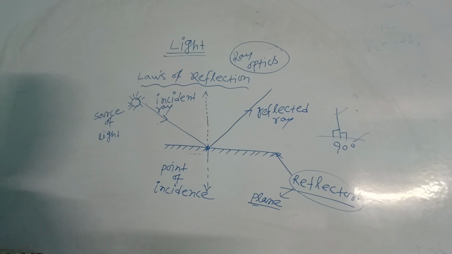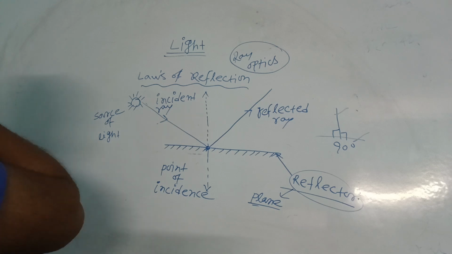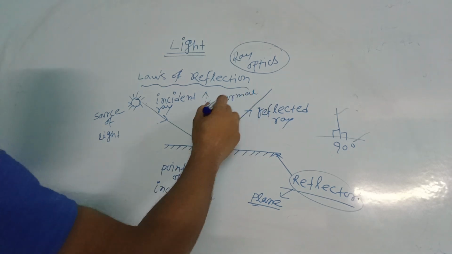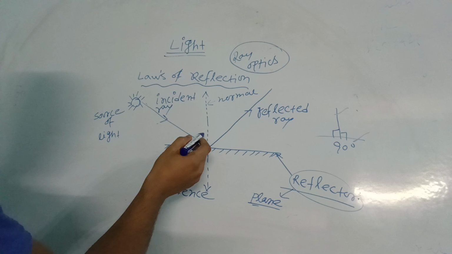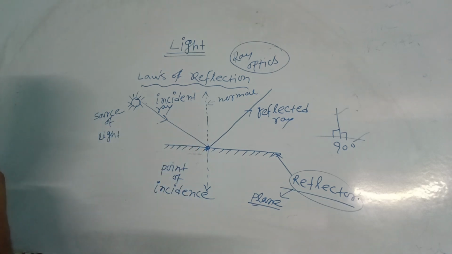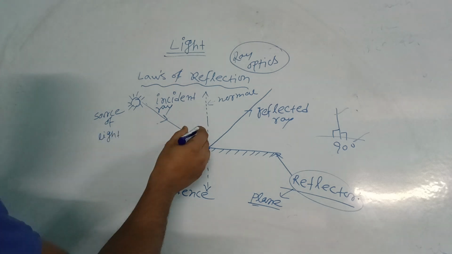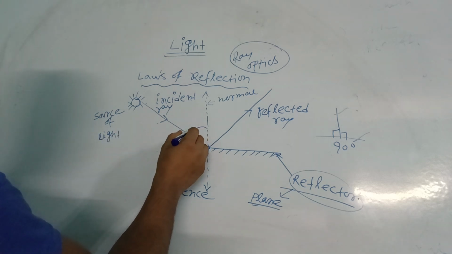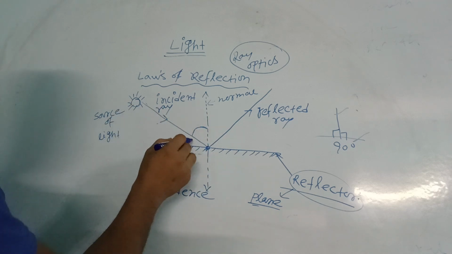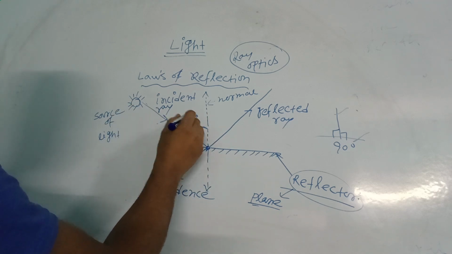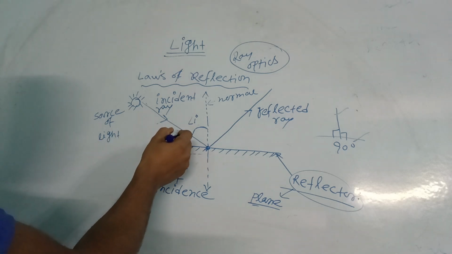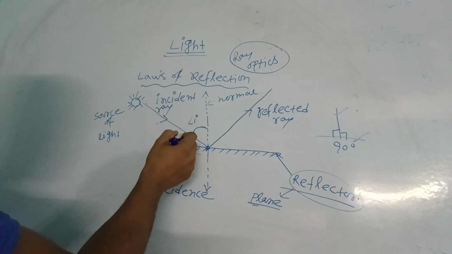Okay, the second law. The angle between the normal and the incident ray is called the angle of incidence. It is denoted by I. Sir, why not the angle between the reflector and the incident ray?